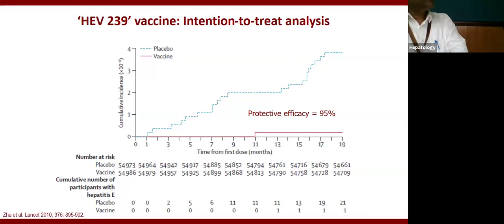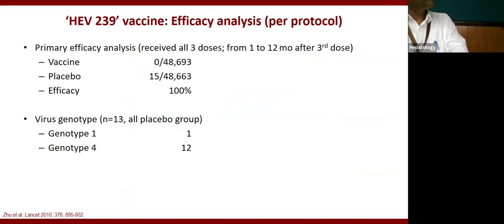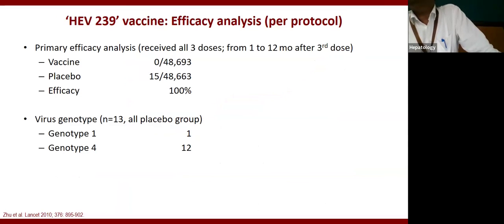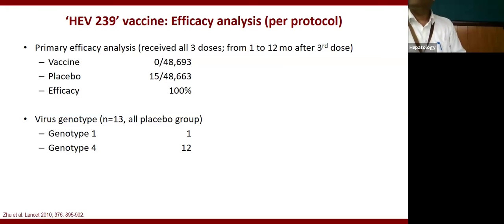And the same cohort was followed up. Yeah, you can see here that in the vaccine group, out of 48,000, none developed hepatitis E, and in the placebo group 15 developed hepatitis E, right? The same study participants were followed further up to 55 months, and the protection was maintained.